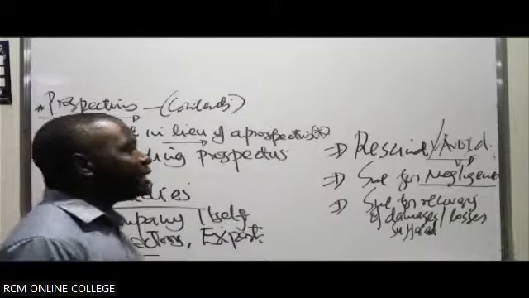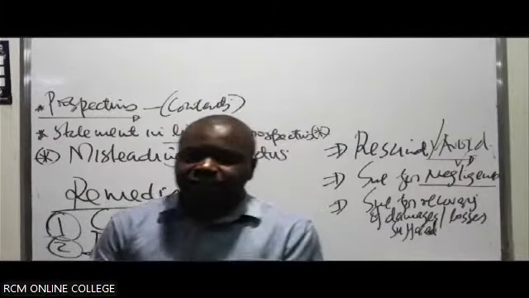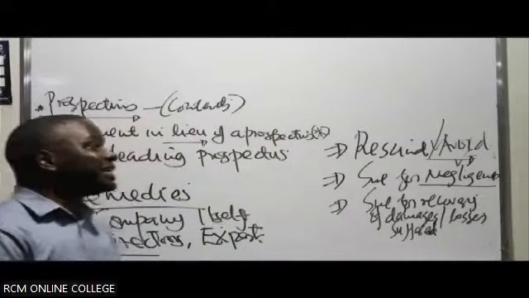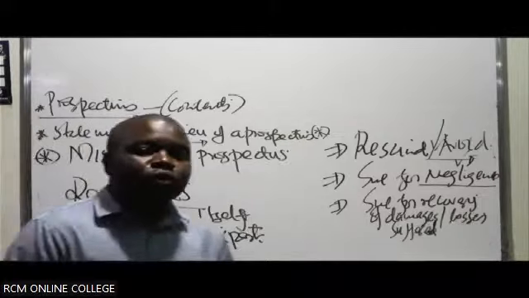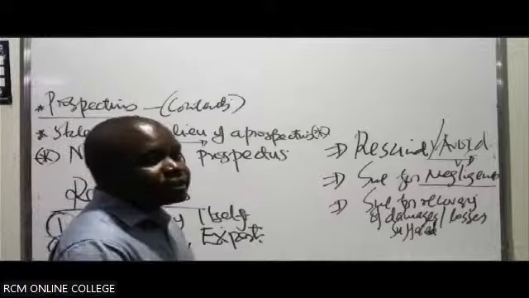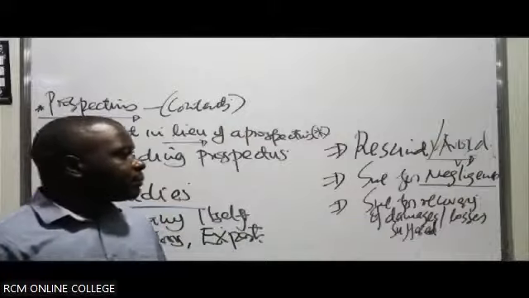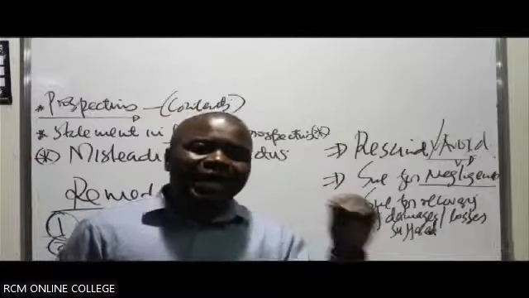To be able to resign, he must prove that this prospectus was indeed issued by the company. Number one, he must prove it was issued by the company, by providing evidence that the prospectus was by the company. Number two, he must prove that he relied on it, and that is what convinced him to buy the shares of the company. He relied on it to make an informed decision. Number three, he can pick out that misrepresentation, that statement in the prospectus which was not correct, that was lying about the company.